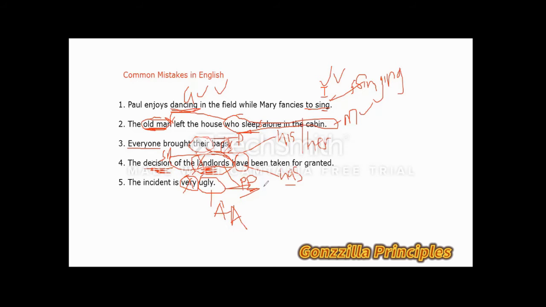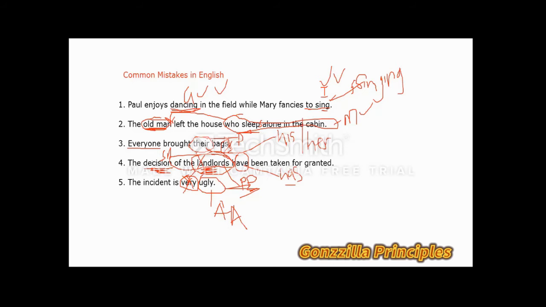And finally, the incident is very ugly. Remember, ugly is an absolute adjective, can't be graded. So we take away the intensifier here, very, and the sentence reads, the incident is ugly. So this is just like picking up sentences. Let's see how it will look like in a simple paragraph.